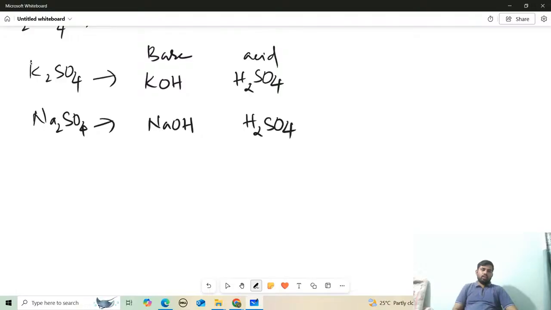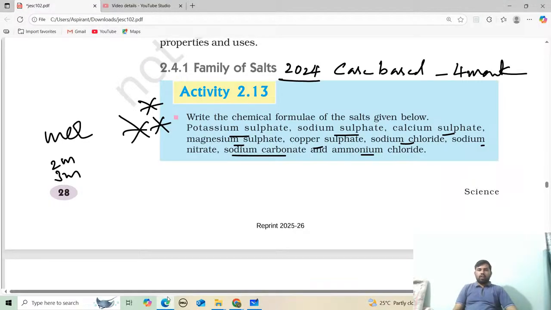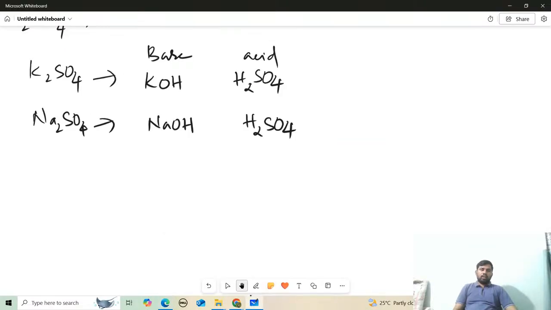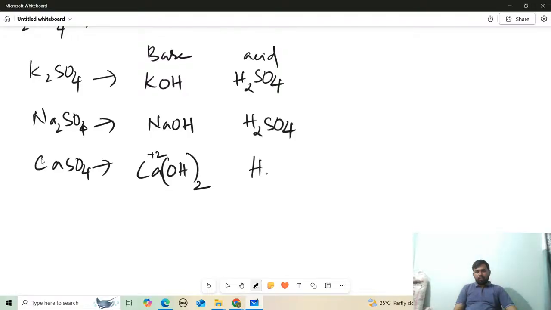Next you can see they have given calcium sulfate and magnesium sulfate. Calcium sulfate, formula CaSO4, sir, is made up of the base called calcium hydroxide. The formula will be Ca(OH) taken twice. Why? Because calcium valence is 2, the charge is plus 2. That's why you should add two hydroxide ions. Similarly, again the sulfate is made up of sulfuric acid.